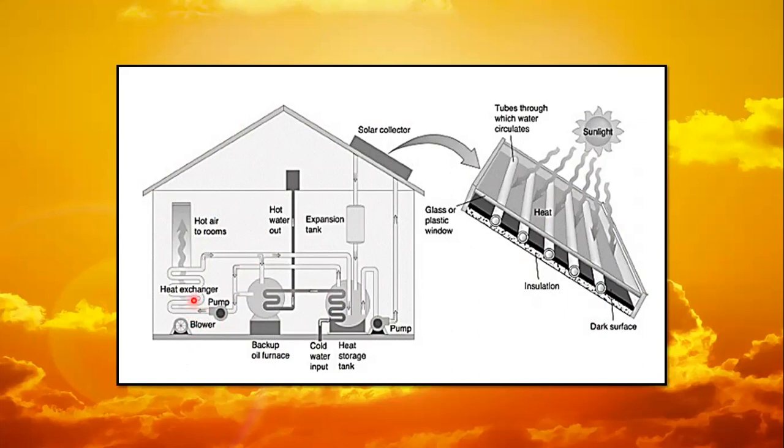This pump transfers the heat in these pipes, and in these pipes the heat moves outward, and this heat is used to warm the homes. This heat is again transferred into the storage tank. After that, the heat which is transferred in the storage tank is again transferred into this pump, and this pump transfers the heat to the solar collector. In this way, this process or this cycle is repeated again and again.